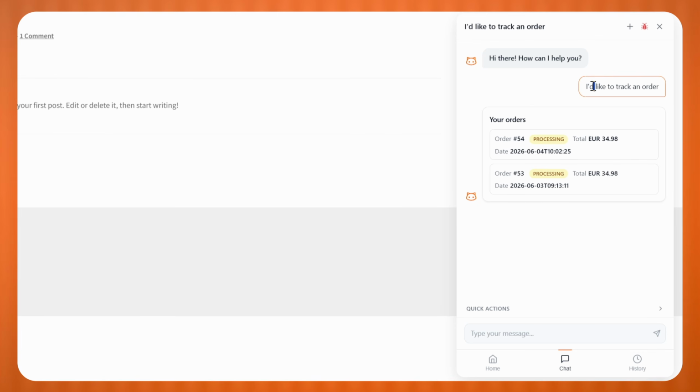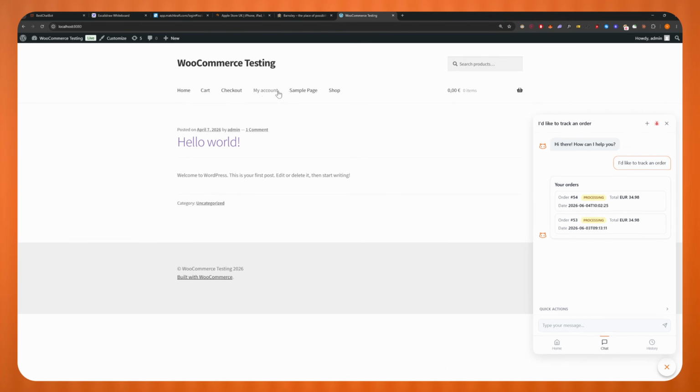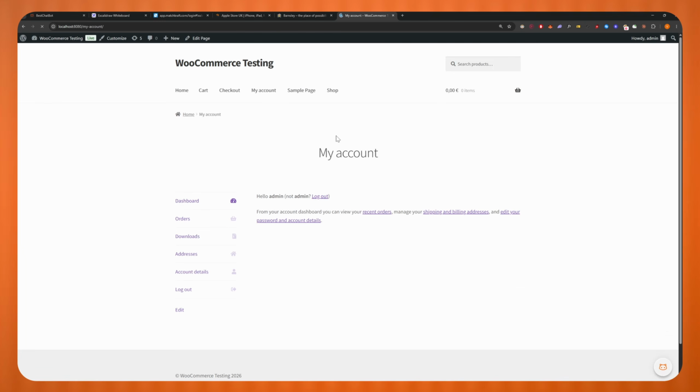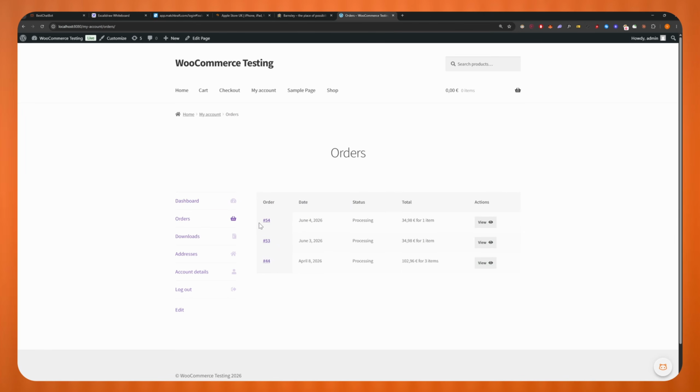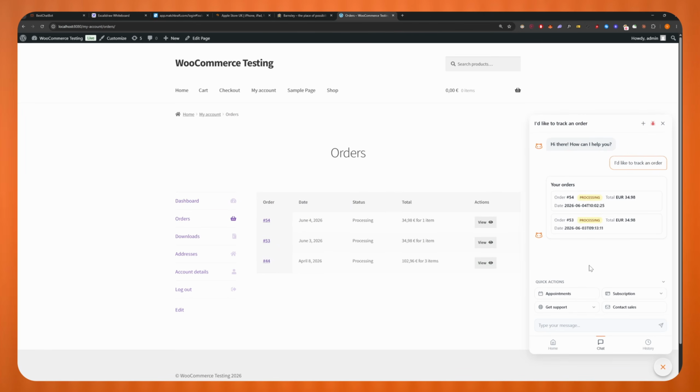And I asked it, can you please track my order? And you can see it does show up two of my orders. So if I go to the WordPress, I'm going to go to my account and click on orders. And as you can see, we indeed have order numbers 55, 54 and 53.